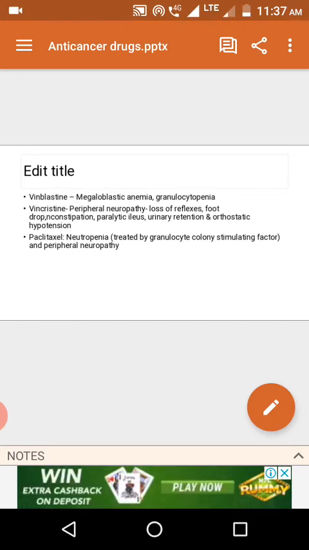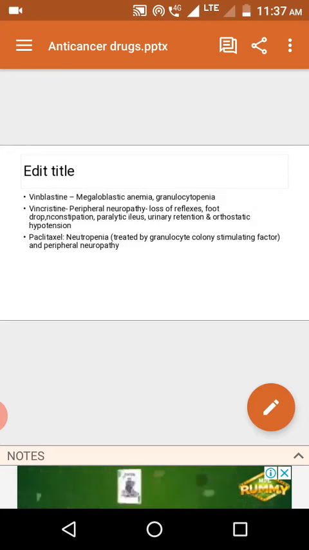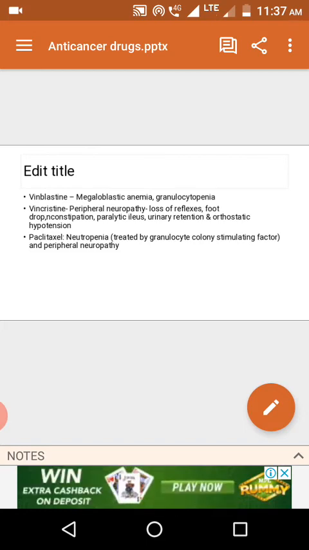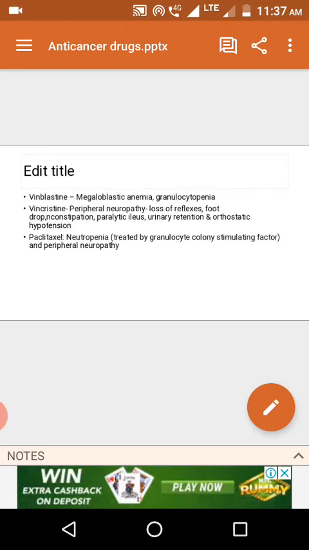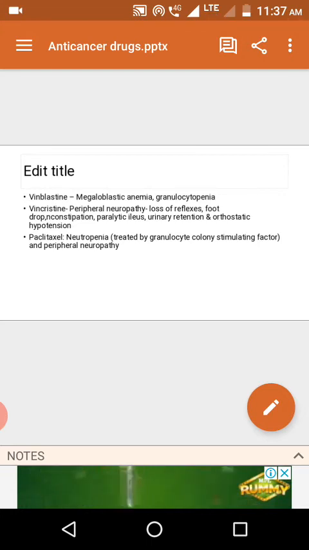Okay, one more thing, it also affects the autonomic nervous system, ANS. Autonomic nervous system associated side effects are, for example, constipation, because of a decrease in peristaltic movements of the intestine. In severe cases it causes paralytic ileus, and also relaxation of the neural bladder causes urinary retention. Next, orthostatic hypotension. These are all the result of autonomic nervous system dysfunction. Constipation, paralytic ileus, urinary retention, orthostatic hypotension.